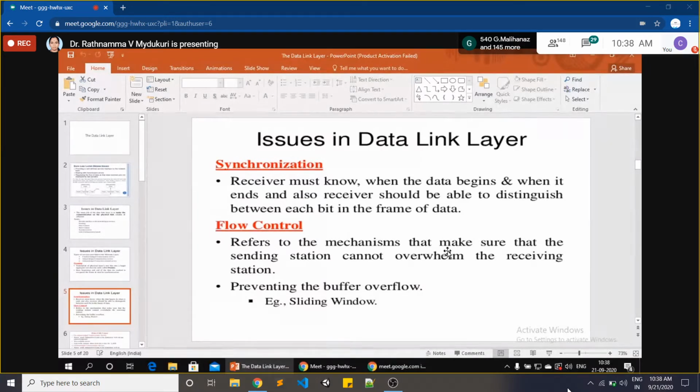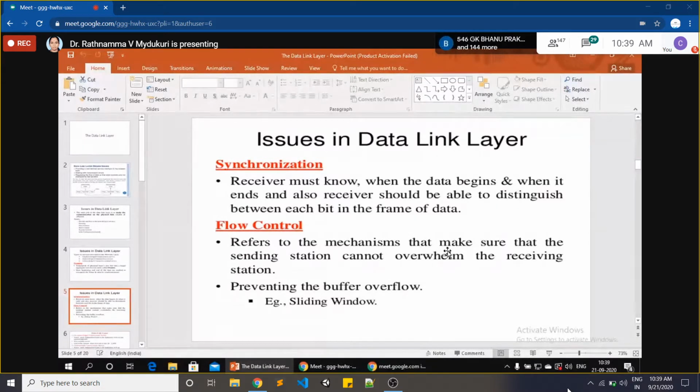If both the sender's and receiver's timing is synchronized, then only the data frame is going to be accepted by the receiver. If it takes more time to reach, the receiver may doubt that the packet is hacked by a hacker. So sometimes he may reject those packets or frames. So that is called synchronization. The timing should be matched.